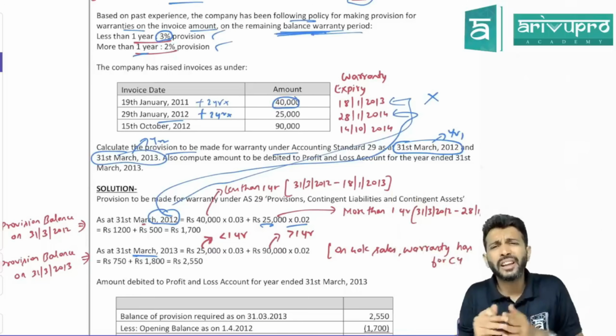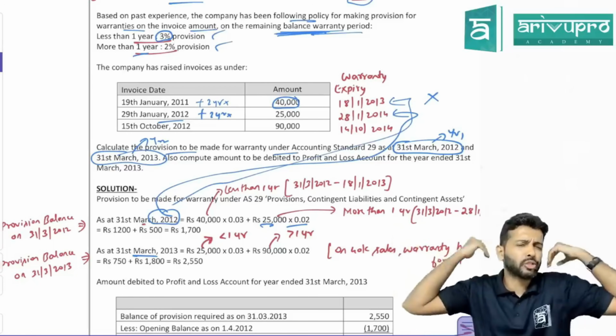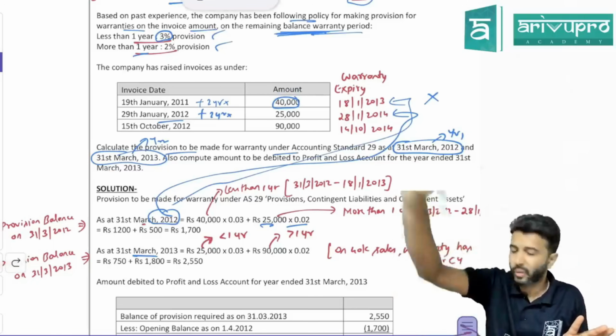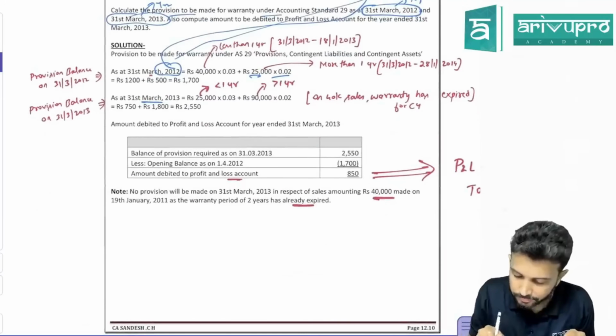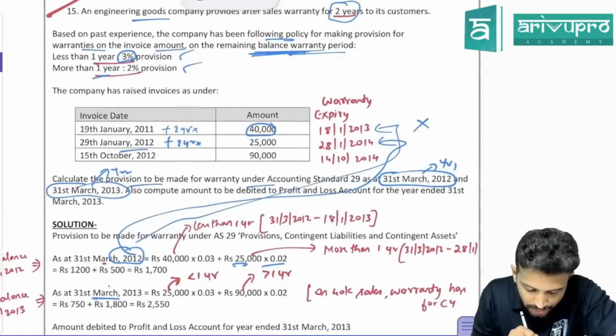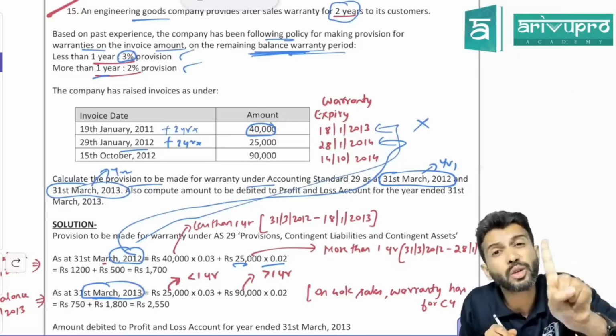Now will I repair the product or replace the product or nothing? Warranty period is expired, so nothing we have to do. So for this 40,000, do I have to make any provision? Not required. So that's what they've written at the end. Okay, now, what about this 25,000? We are on 31st March 2013 now. The warranty period is expiring on 28 January 2014.